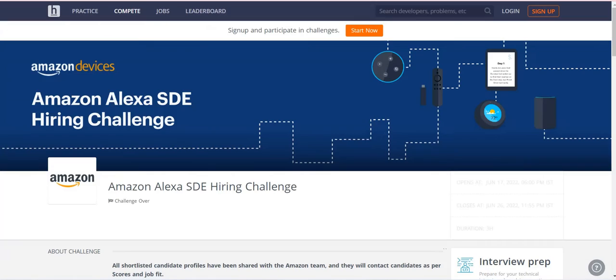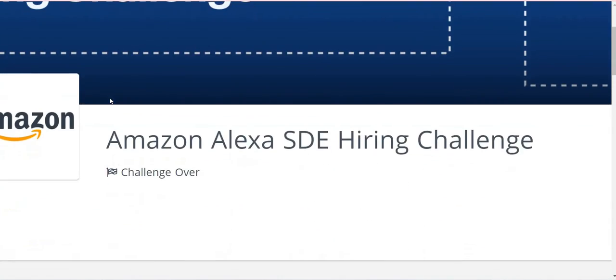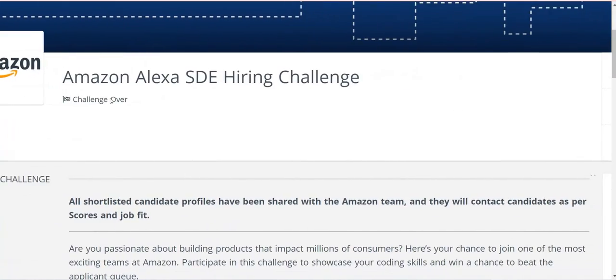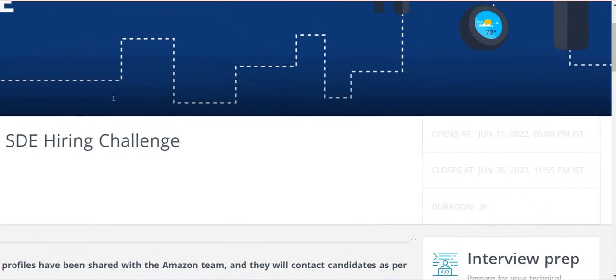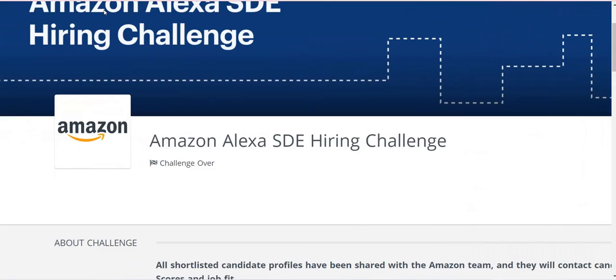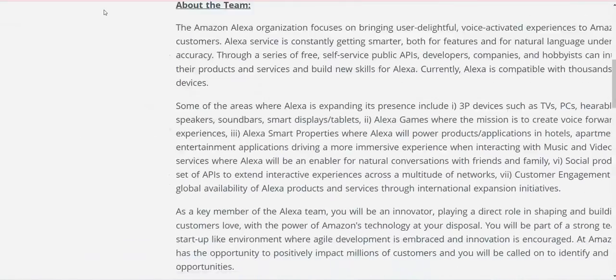The next one is the hackathon for the Amazon Alexa SDE hiring role for freshers. You are going to write the test. They are going to start here. So this is the hackathon drive, and you can start applying here.